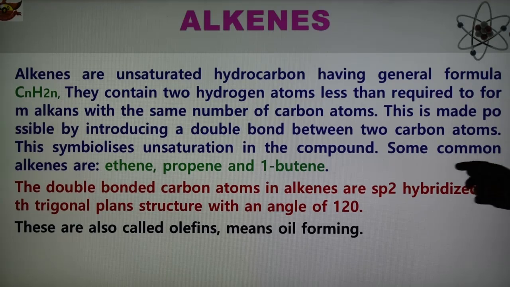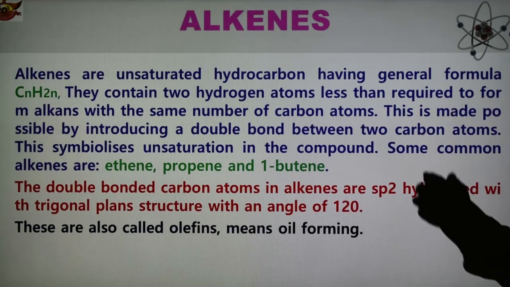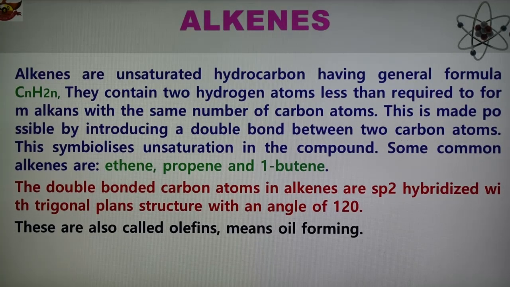The double bonded carbon atoms in alkenes are sp2 hybridized. When there is sp2 hybridization, the structure of the molecule is trigonal planar with a bond angle of 120 degrees. These are also known as olefins, meaning oil forming, because when the alkene molecule reacts with chlorine, it forms an oily product, and therefore alkenes are also known as olefins.